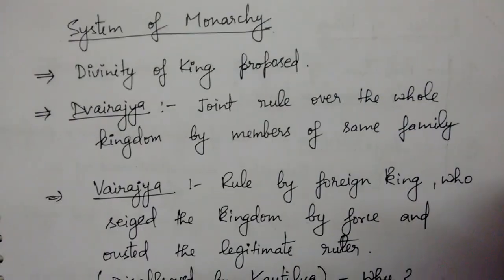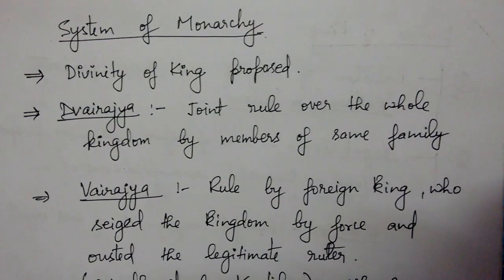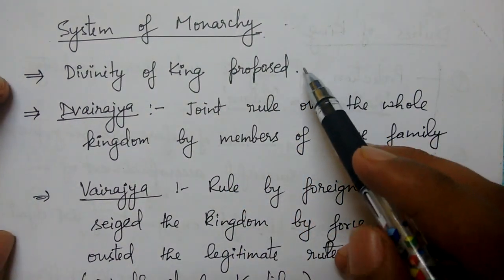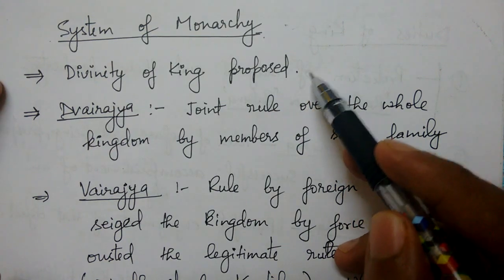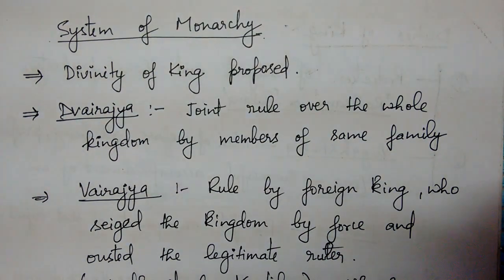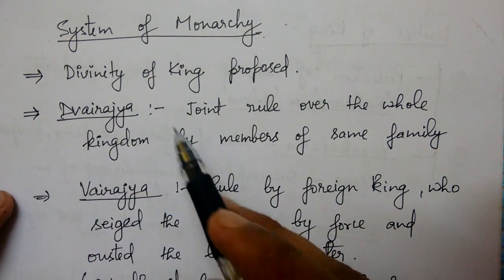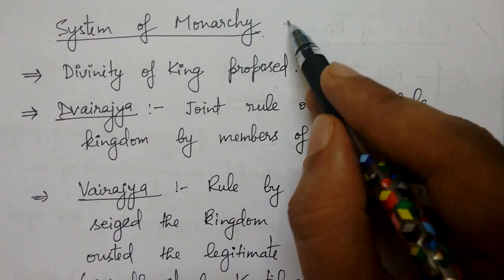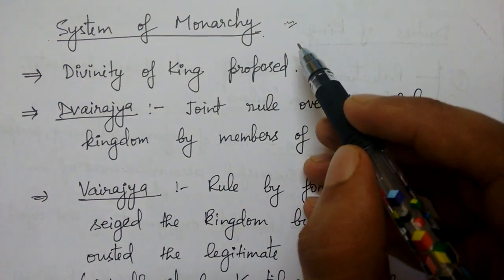Since you know that now monarchy is established, we should know what was the system of monarchy. So it says that divinity of king was proposed, means king was divine. He was like a particular god. No one can question him. And in this particular system of monarchy, we know that the king is the sole power authority.